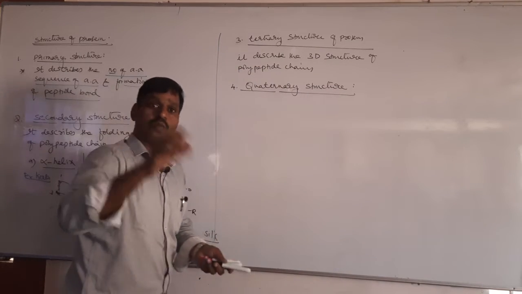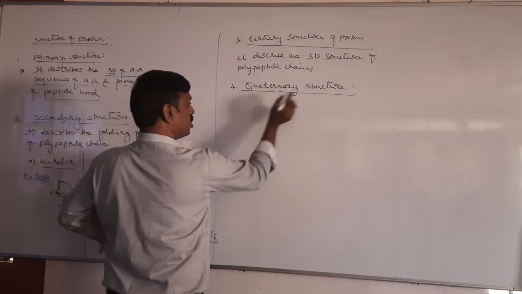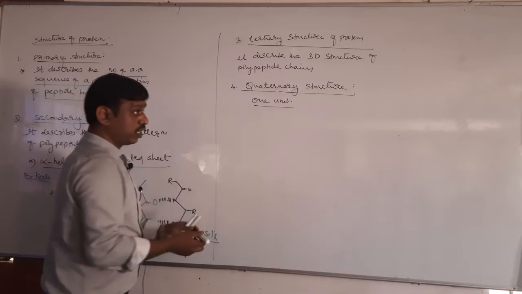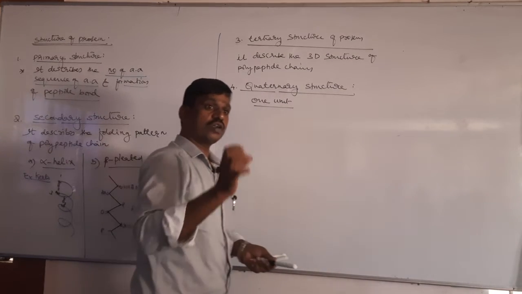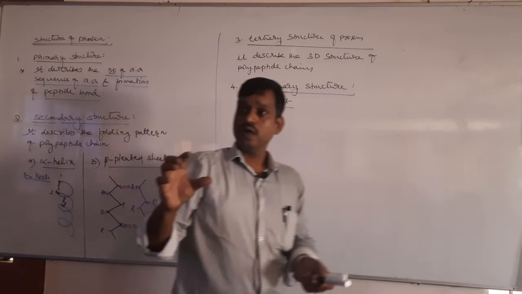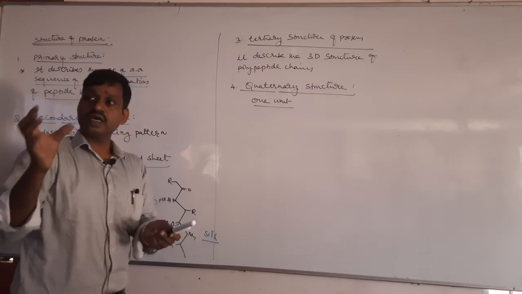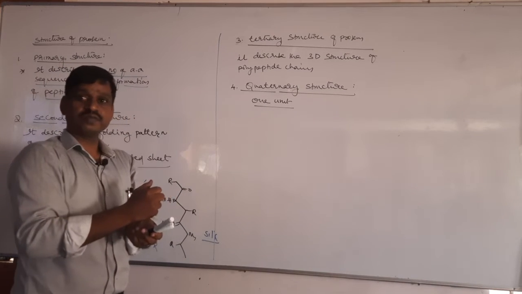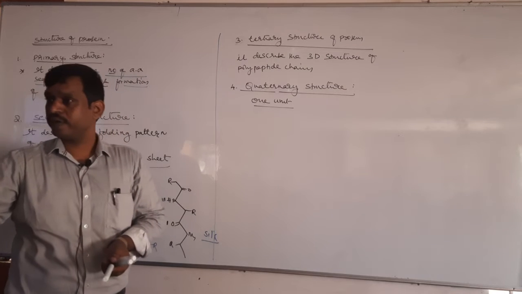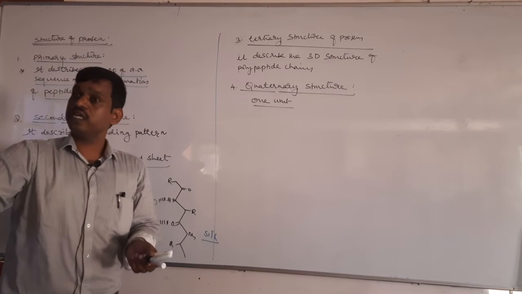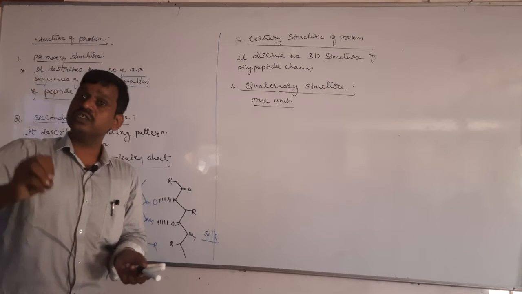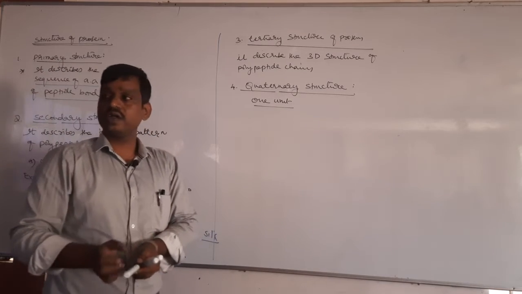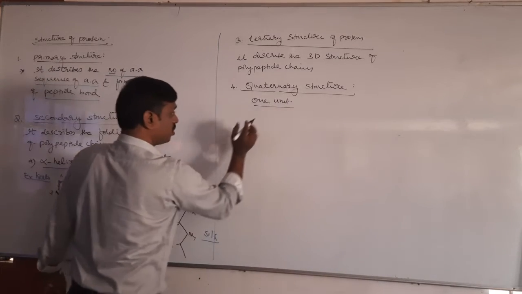When there are two or more polypeptide chains, each polypeptide chain is called one unit. Okay, that is called one unit. So now what does quaternary structure describe? This quaternary structure describes the arrangement of units. That means these polypeptide chains with respect to each other. It means the protein has more than one polypeptide. Okay, so if there is more than one polypeptide, how they are arranged with respect to each other is explained by quaternary structure.